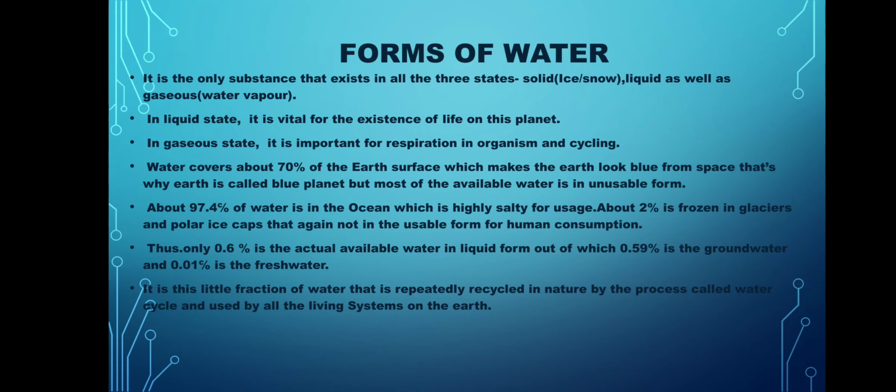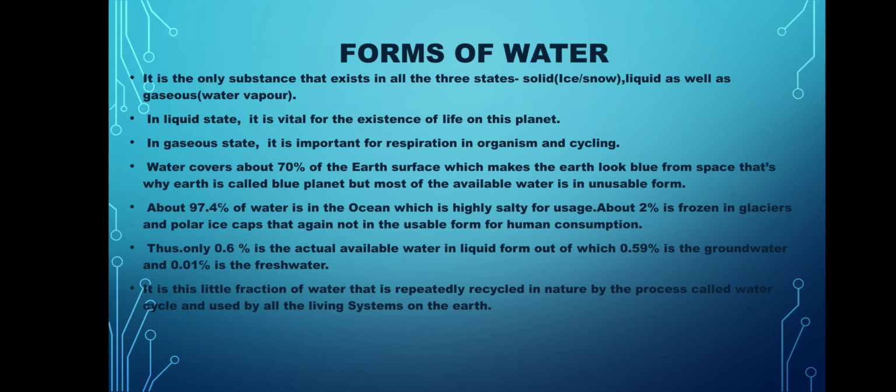So water covers about 70% of the earth surface. हमारा जो अर्थ का surface है वो 70% वाटर से कवर्ड है. अगर हम किसी और प्लेनेट के ऊपर जाके हमारे अर्थ को देखें तो इट बिकम्स ब्लू. Why? Because 70% of our earth is covered with water. That's why earth is also known as the blue planet. But most of the available water is in unusable form. हम सारे के सारे वाटर को यूज़ नहीं कर सकते.